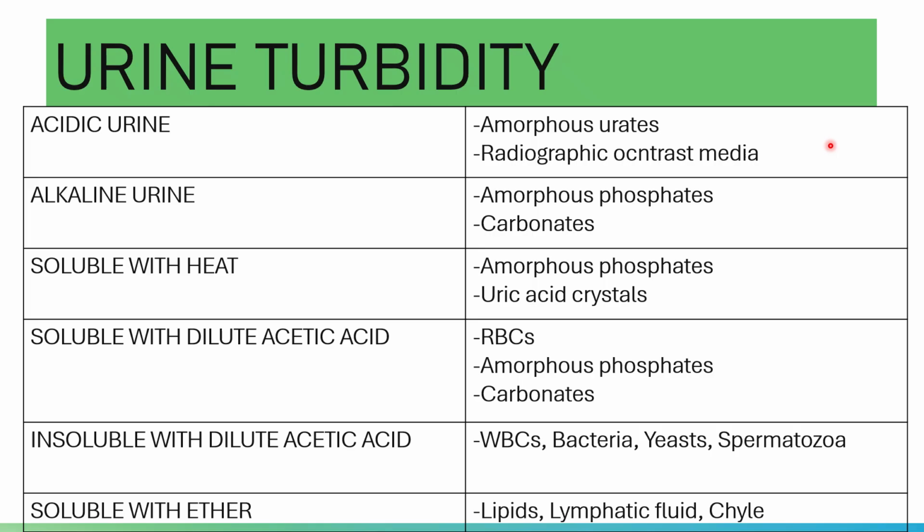And then you have ether. If turbidity clears after adding ether to a turbid sample, then the following cause the turbidity: lipids, because lipids are soluble in ether. Lymphatic fluid is soluble in ether as well as chyle.